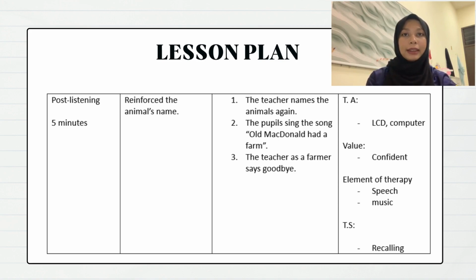For example, the teacher will show a picture of an animal and say, "This is a cow." After that, the pupils sing the song "Old MacDonald Had a Farm" for the second time. After that, the teacher, as a farmer, says goodbye to the pupils, meaning that the lesson has come to an end. The teaching aids that will be used are an LCD and a computer to show the music video.